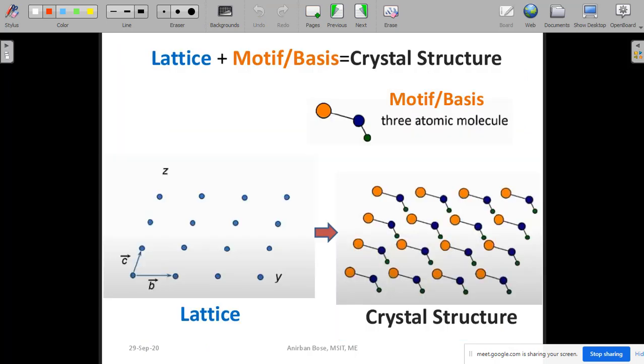Now coming to the crystal structure, you see that lattice plus, okay, I think we should stop here and the next class will continue from here.